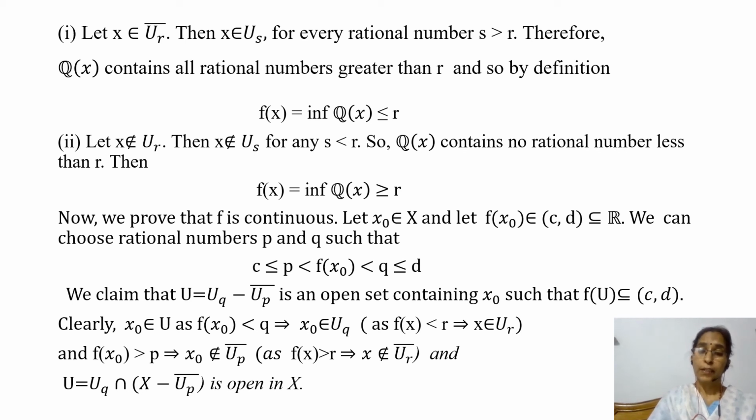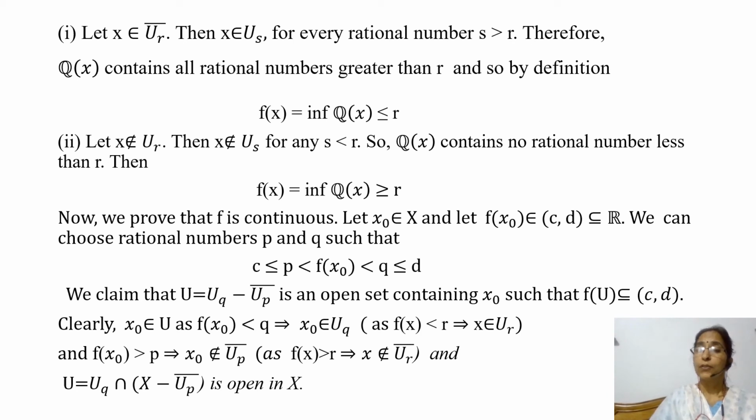And we also note that f of x naught is greater than p implies x naught doesn't belong to the closure of U_p. And so we see that x naught belongs to U_q minus the closure of U_p.